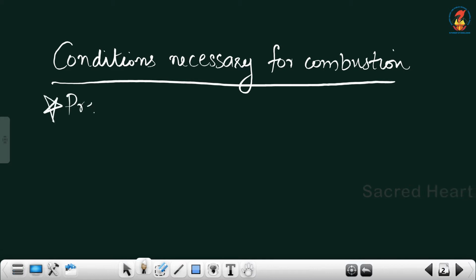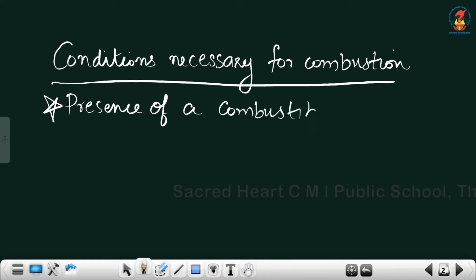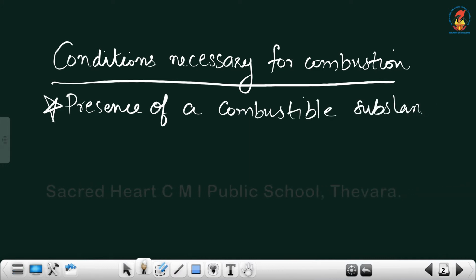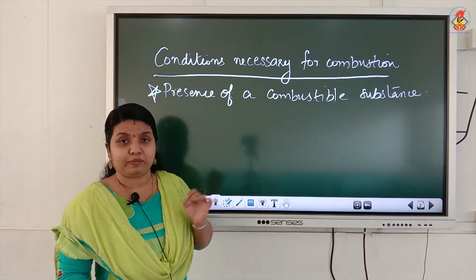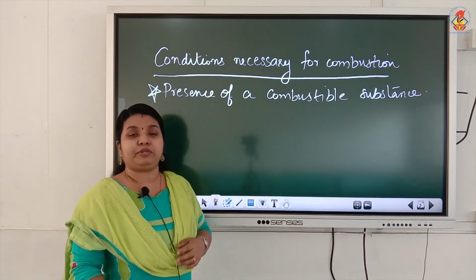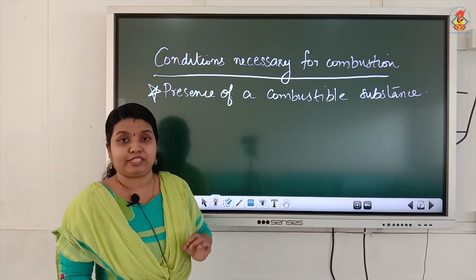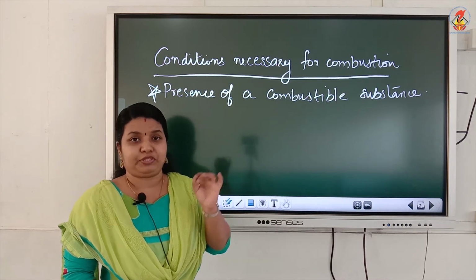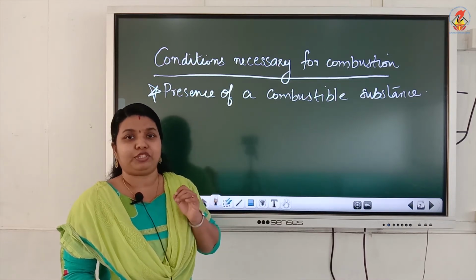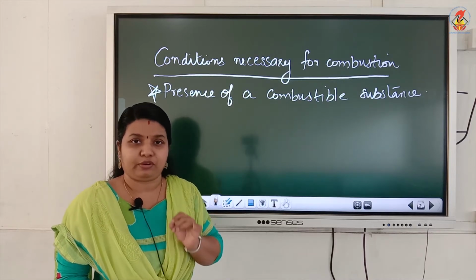The first condition is presence of a combustible substance. If there is no combustible substance present, combustion will not take place. So, the first and one of the most important conditions needed for combustion to take place is presence of a combustible substance. There should be a material that is capable of combustion, otherwise combustion will not take place.